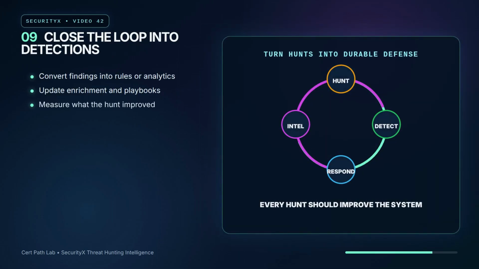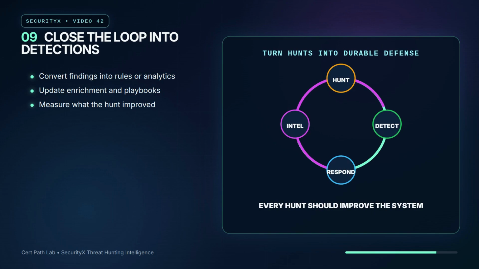The best hunts leave the organization stronger. If the hunt finds adversary behavior, create or tune detections, update response playbooks, enrich asset context, block or monitor infrastructure, and improve logging gaps. If the hunt disproves the hypothesis, document that too. Threat hunting is part of a feedback loop between intelligence, detection engineering, and response.